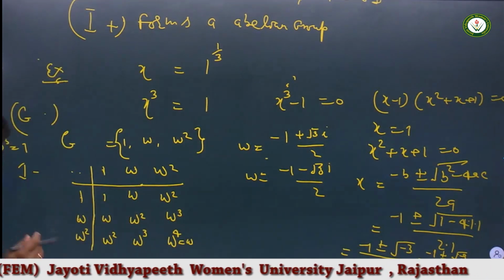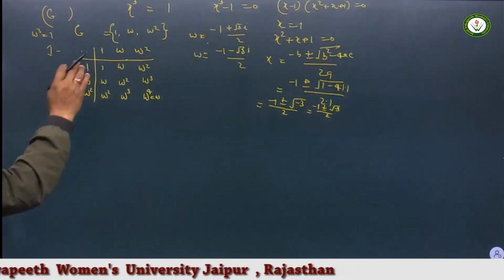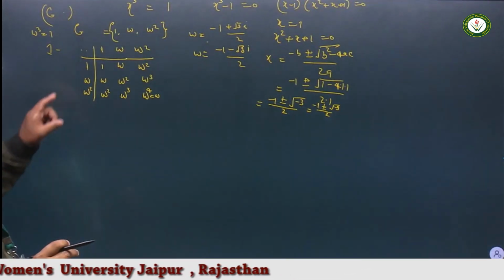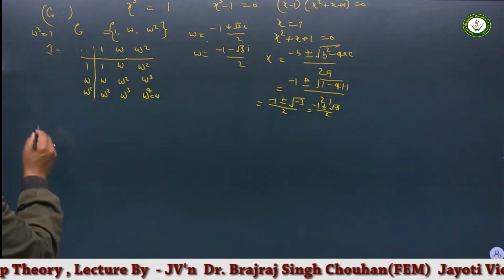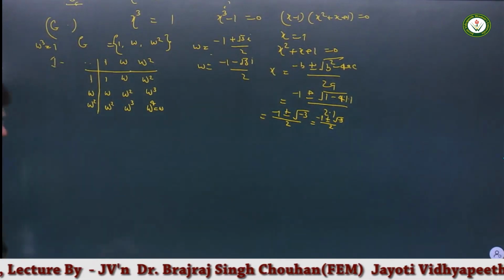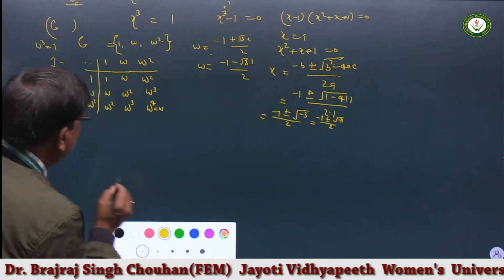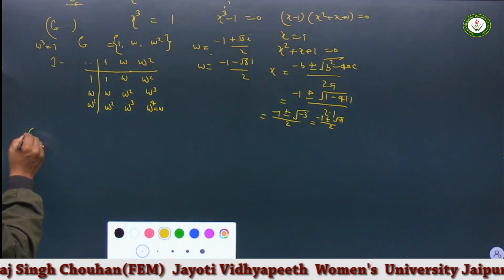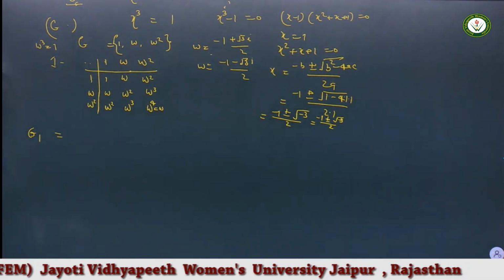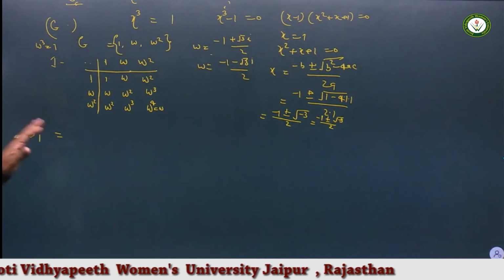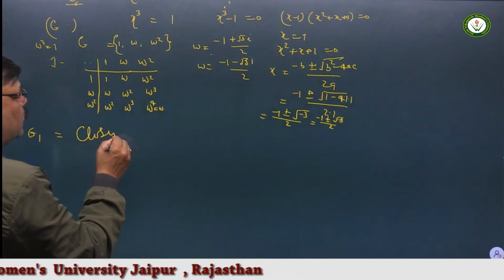Now, the set G with the operation multiplication forms a group. In order to prove it is a group, first of all we have to prove this structure follows the 4 axioms, that is, the closure axiom.